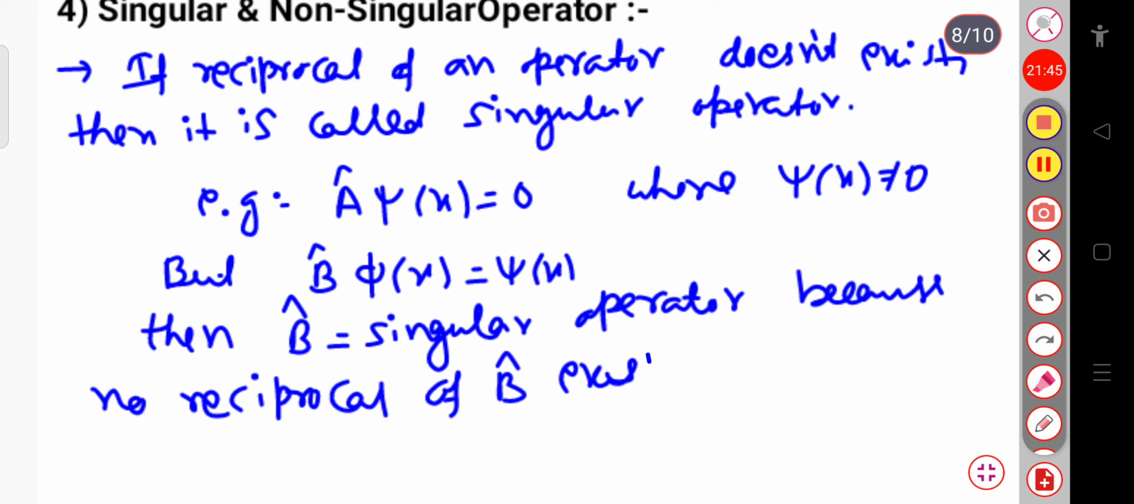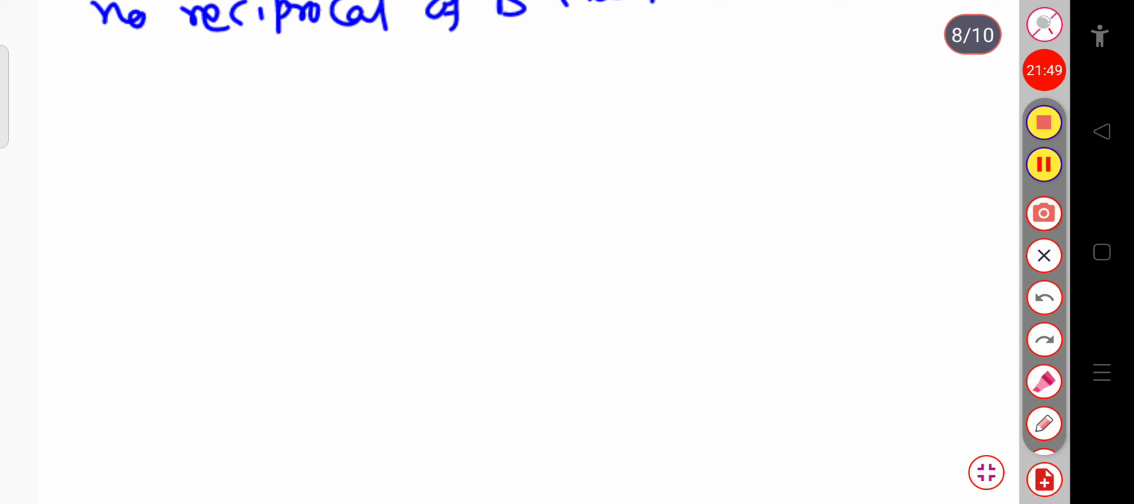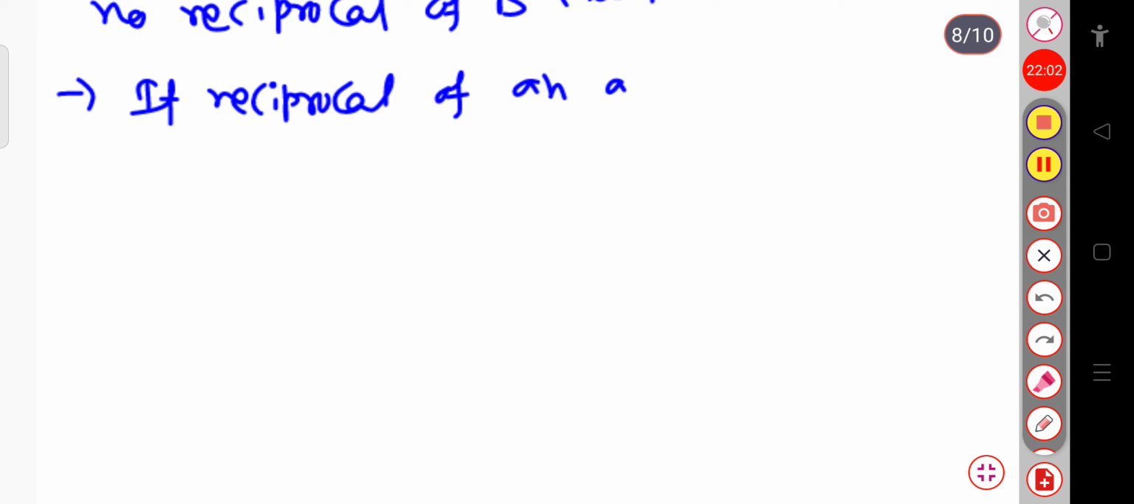Now similarly, for the non-singular operator, if the reciprocal of an operator exists, then it is called a non-singular operator.